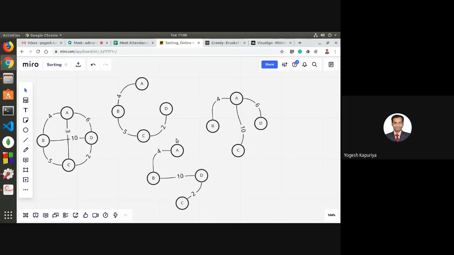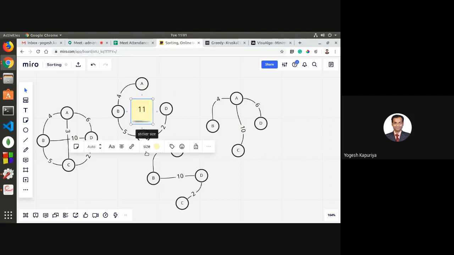Minimum spanning tree means what? Not just that it is a spanning tree. Now you are looking at the total weight of that particular spanning tree. So what is the total weight of this spanning tree? It's 4 plus 5 plus 2. That means it is 9. Right? 4 plus 5, sorry, it's 11.